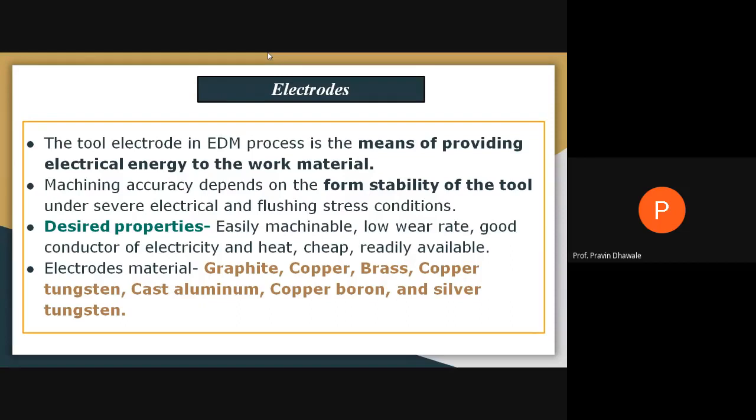Whatever the electrode, it will act as a kind of form shape tool that will provide the electrical energy to the work material in order to remove the material from the workpiece. Such electrodes have certain desirable properties like machinability, wear rate, electrical conductivity and survivability. Different materials are used for electrodes like graphite, copper, silver, tungsten, copper tungsten, aluminum, cast aluminum, and copper boron.